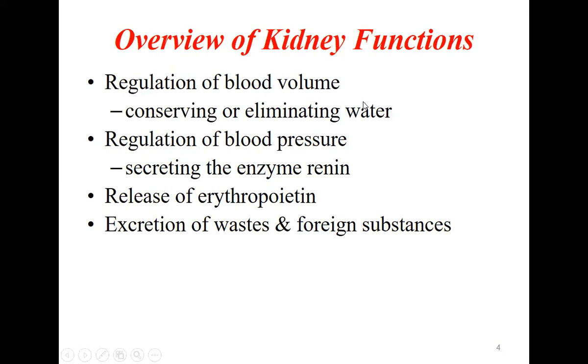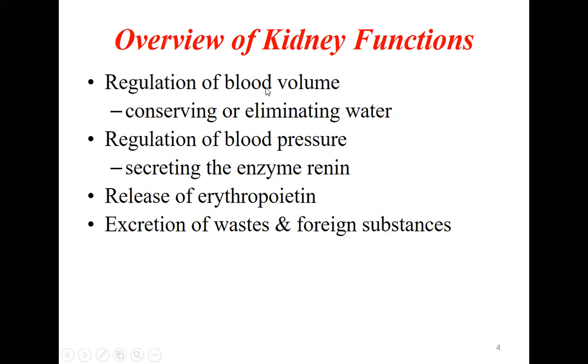So if there is excessive blood, then it will be removed out of the body as water. Okay. And if there is shortage of blood, decreased volume of the blood, then it retains the water in the body. So in that fashion, it will help in the regulation of the blood volume, which means it will maintain the volume of the blood in the body.